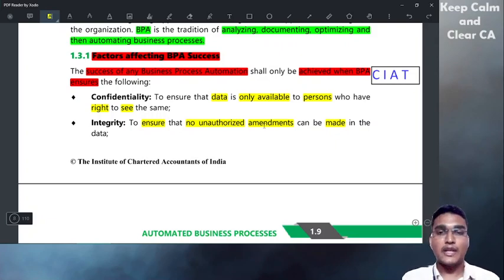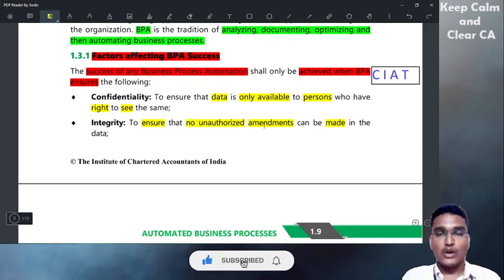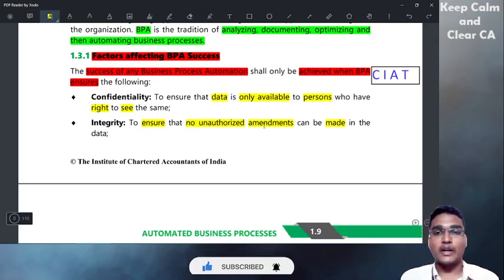Assume the sales manager has to see the report. He should also have the right to amend, to make changes in the sales report manually. It should not be done by any other person. If a lower level person, a small worker, has access to make changes, and unknowingly makes a change, the entire sales figure will be modified.